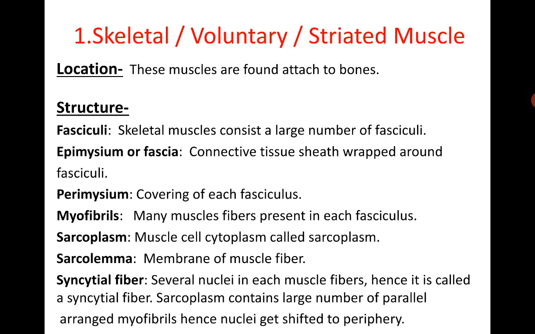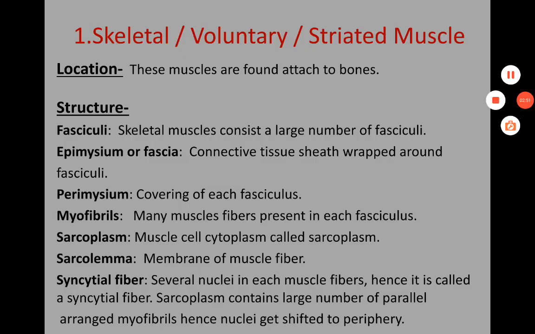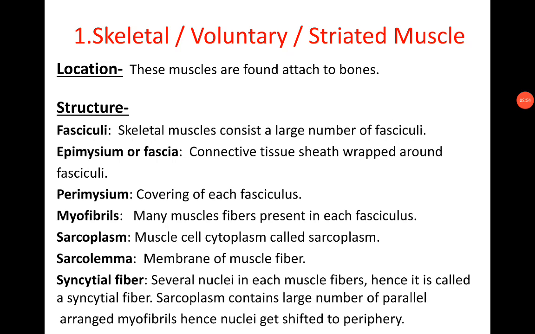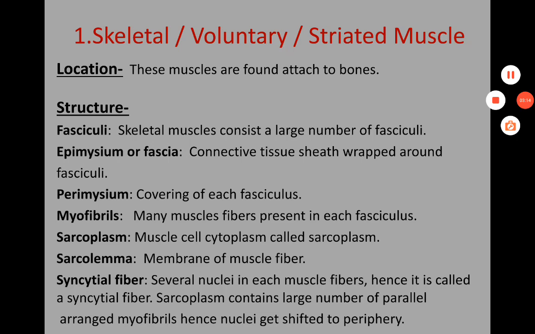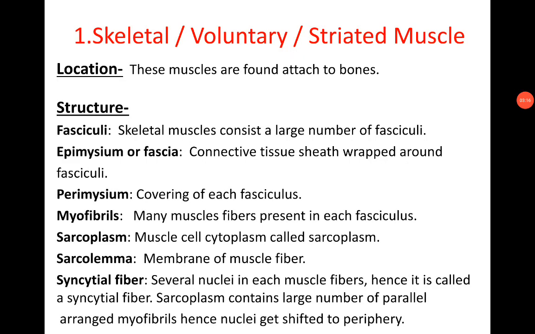All activity within our will is completed with the help of this muscle, hence called voluntary muscles. The third name of this muscle is striated muscle. Striations are seen in this muscle, so it is called striated muscle.